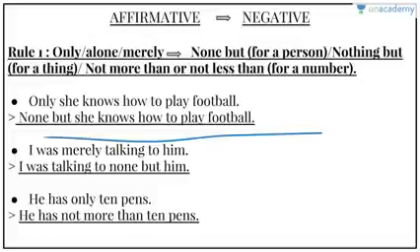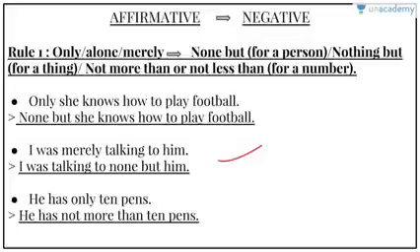Next sentence is I was merely talking to him, right? Which means I was only talking to him. Merely means only. I was talking to none but him. Again we are using none but because we are talking about a person, that is him. So I was talking to none but him, right?